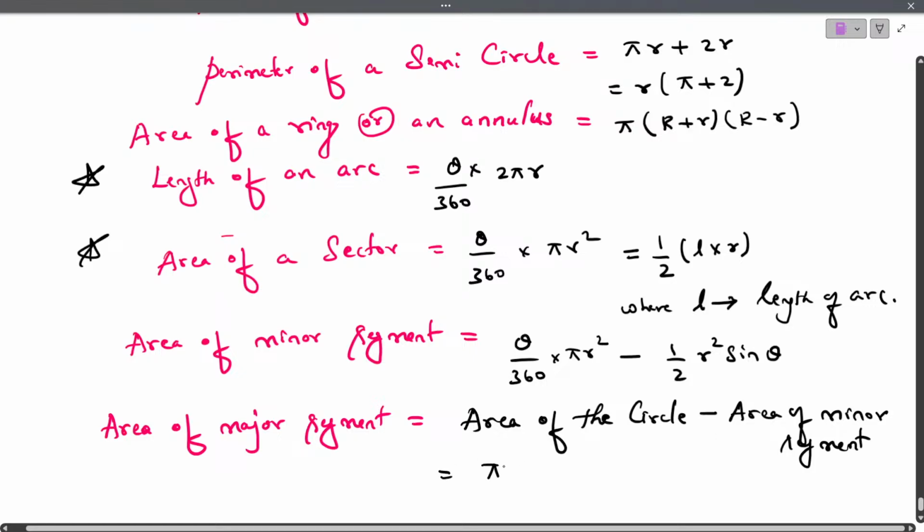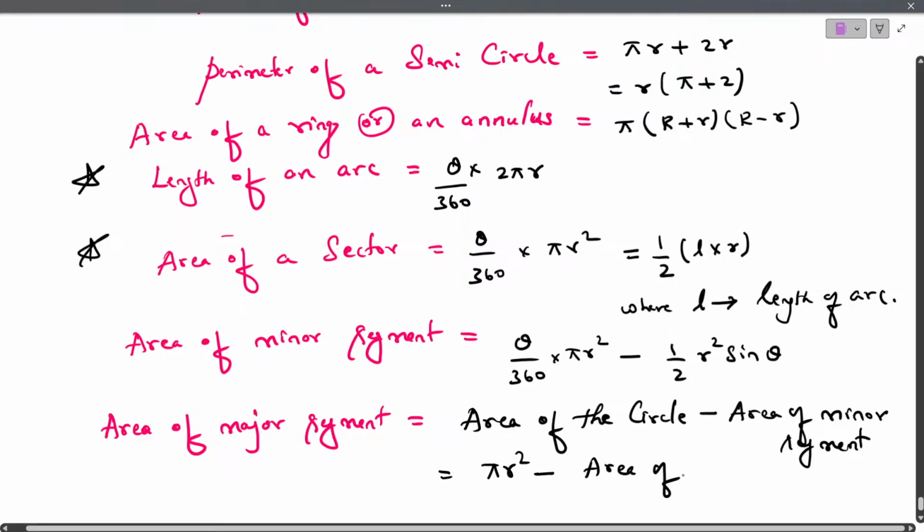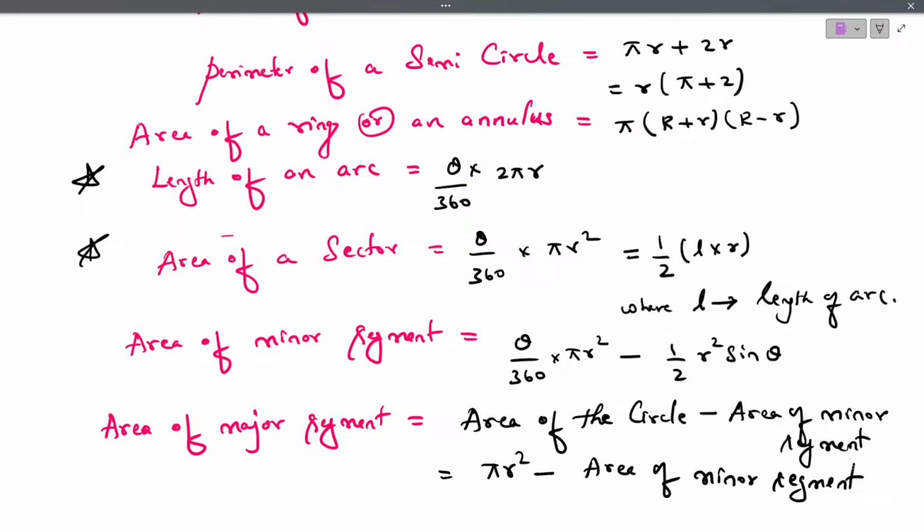What is area of circle? That is pi r square minus area of minor segment. So this is the formula which we use to find the area of major segment. I hope students you all are understanding.